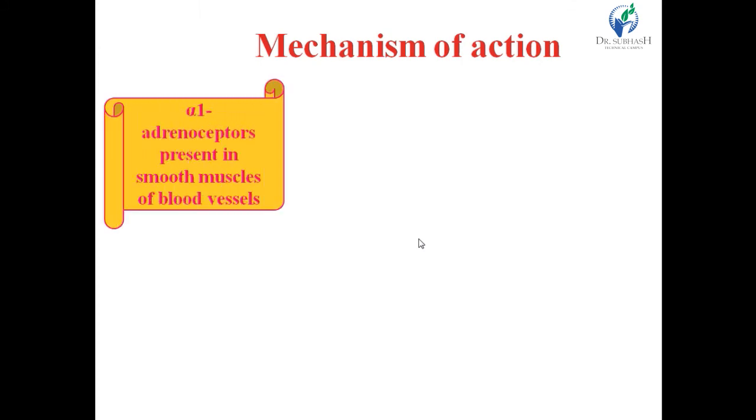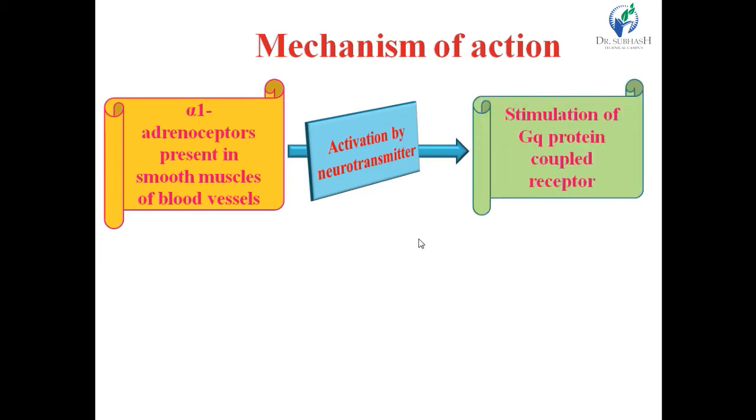Mechanism of action. See first the normal function of the alpha-1 receptor. Alpha-1 adrenergic receptors are present in smooth muscles of blood vessels, right? When activated by a neurotransmitter, it leads to the stimulation of a G protein coupled receptor. Gq is the subtype of the G protein.